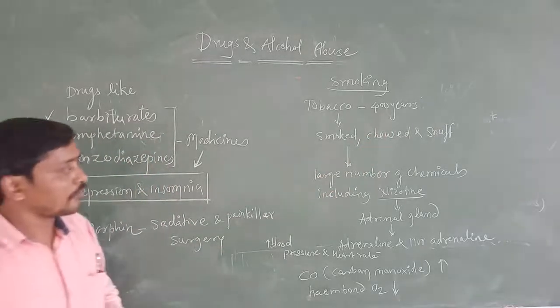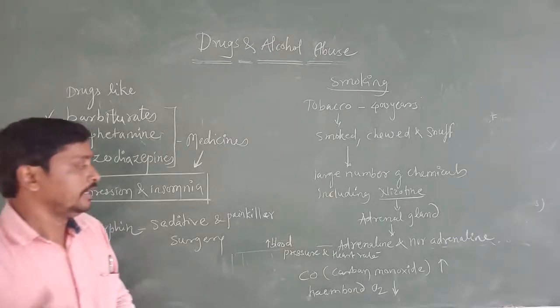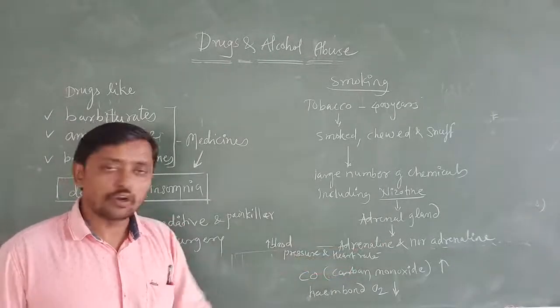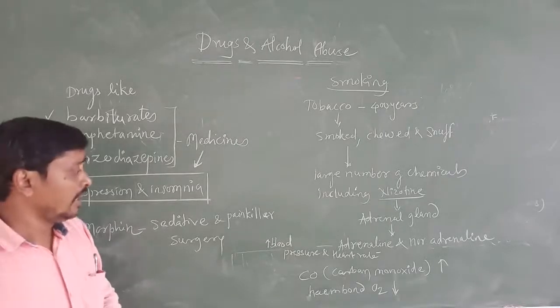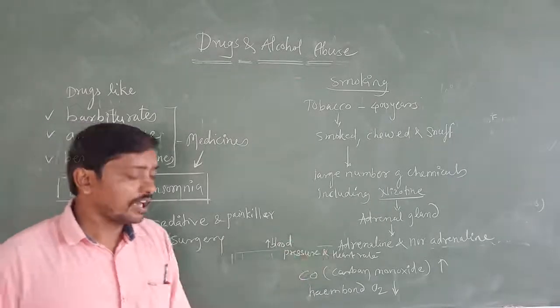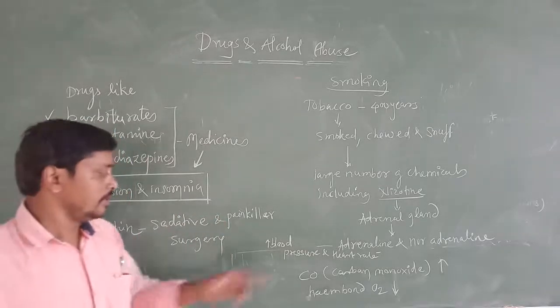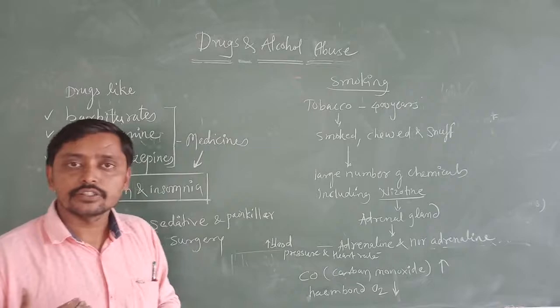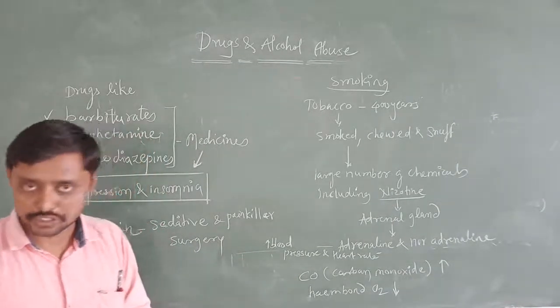Once it enters our body, the nicotine acts on the adrenal gland and stimulates it to secrete adrenaline and noradrenaline, and these two hormones increase the blood pressure and heart rate. And nicotine causes an increase of carbon monoxide in the blood, and decreases the heme-bound oxygen.